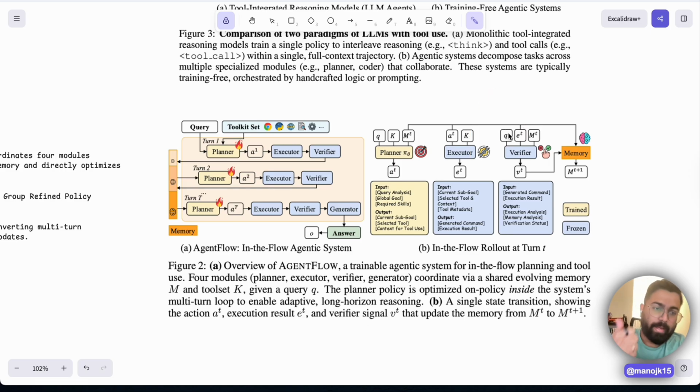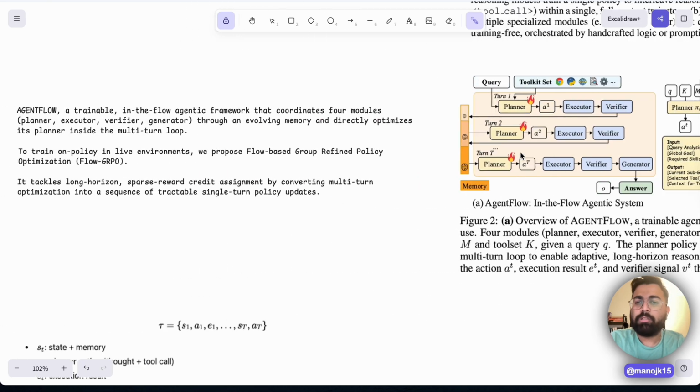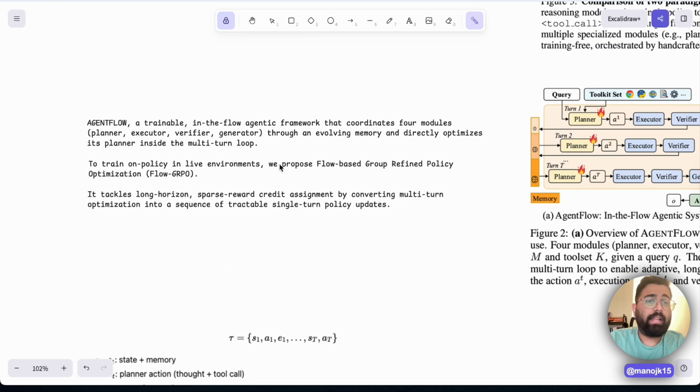The verifier gets the query, the executor's results, and the current state of the memory, which is usually blank when you start. The verifier just gives a thumbs up or thumbs down, whether it's right or wrong. And this VT goes and updates the memory to M0 plus one, which is an updated memory, telling that this was the query, this was the executor result, this was the last state of memory, and this was the verifier's result, right or wrong, and M1 is updated. So as I said, only the planner module is updated, and the other two modules are static.